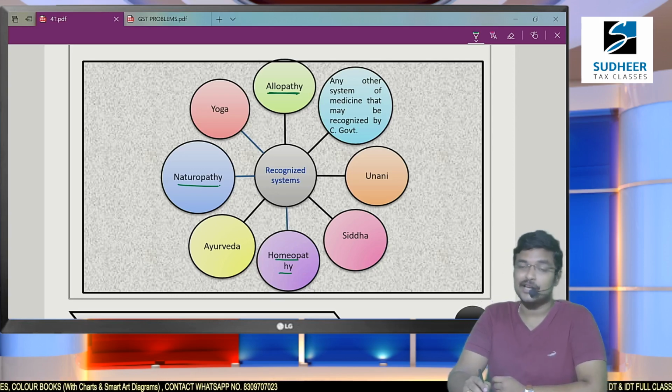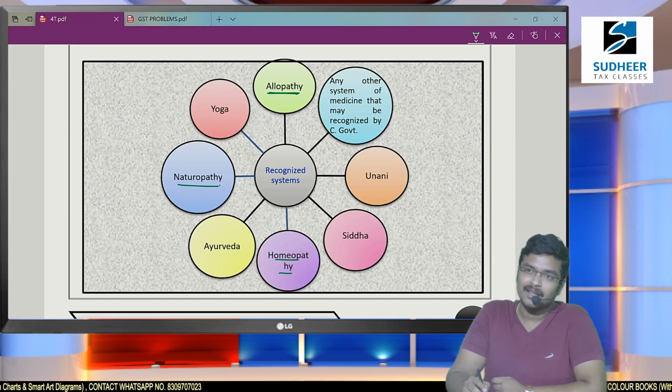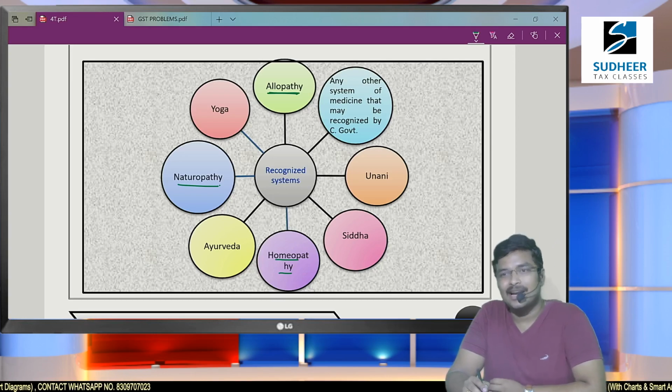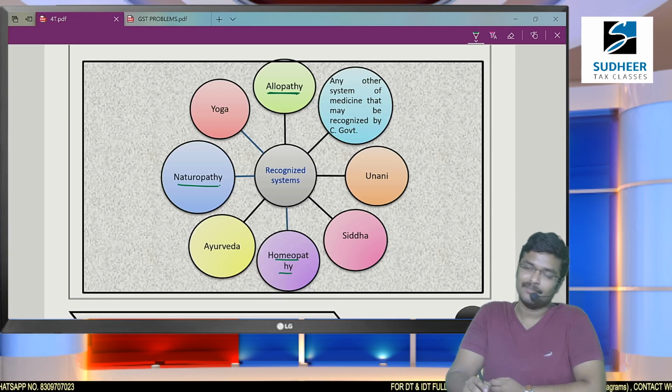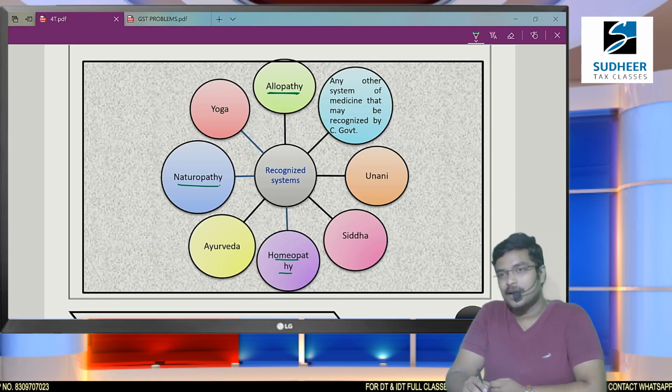There are various nature cure hospitals also. For example, recently in AP there is a Manchan Satyanarayana Ashramam, where they give only naturopathy treatment. Whatever may be the disease, they give only naturopathy treatment. Sir, whether this is a recognized system? Yes, naturopathy is also one of the recognized systems. There they collect much money from the patients also. It is exempted from GST.